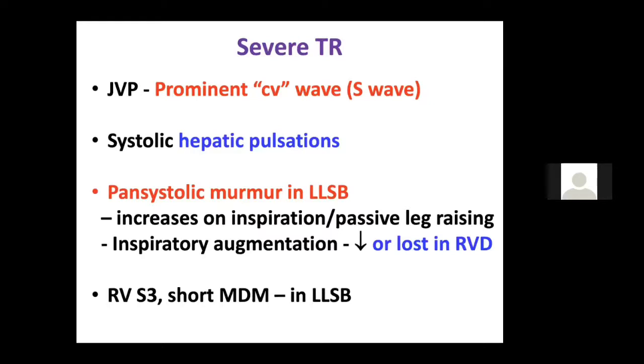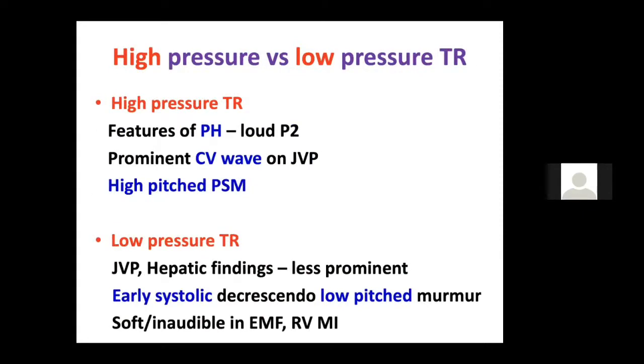I am able to get a pansystolic TR murmur, which increases on inspiration and leg raising, and RV S3 is there. If all these features are there along with a flow mid diastolic murmur, which is very difficult to get, you can definitely tell that the patient has severe tricuspid regurgitation. If you are not able to get inspiratory augmentation of the murmur, it means that the patient has either RV systolic dysfunction or RV dysfunction, or maybe atrial fibrillation is there, which causes the loss of inspiratory augmentation of the murmur.